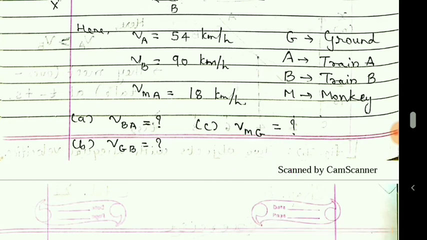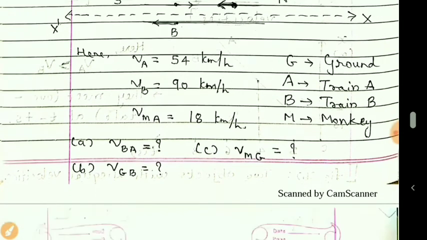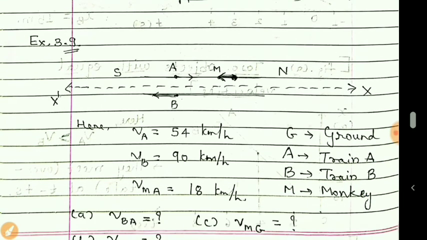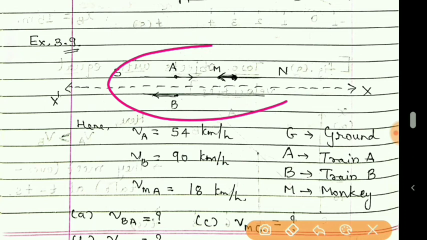Here in the figure I have mentioned these points. G means ground, A means train A, B means train B, and M for monkey. All the points are shown here, and I hope you understood the figure well.